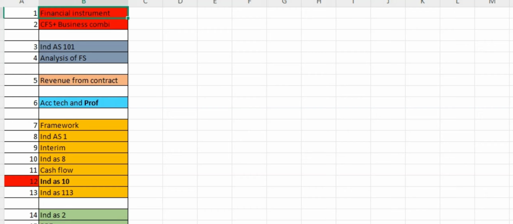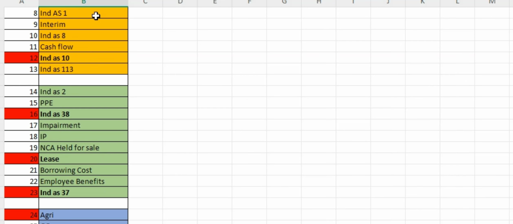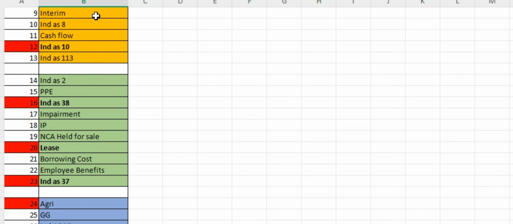Okay, guys, we'll continue with this part. So I have just broken down your FR into parts. Okay, make sure you are aware of these parts. These parts are not created by me. These parts are given by the CA Institute. Okay, they have given some mark weightage. On the basis of the mark weightage, I have broken this into parts.